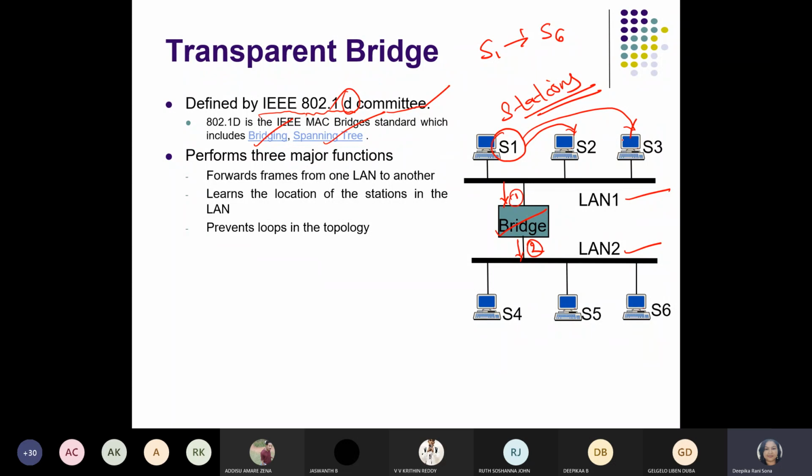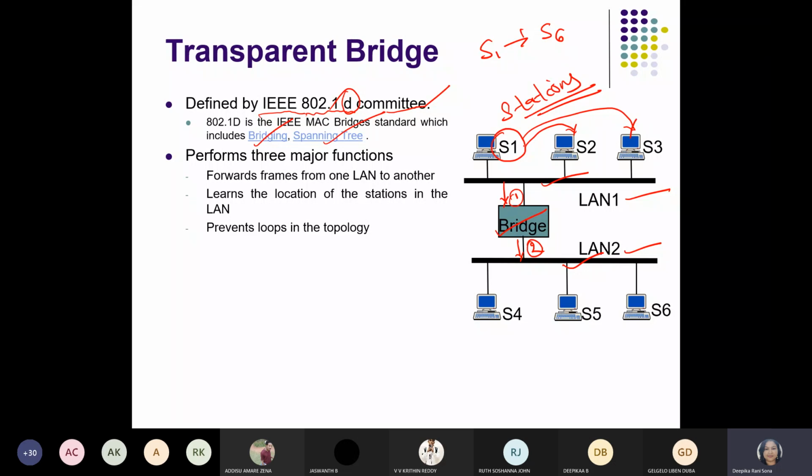It will just be transmitted within the LAN itself. But if the communication is between two different LANs, like S6, S5 and S4, which are part of LAN 2, then we need a bridge.